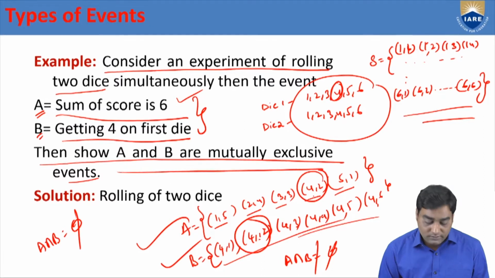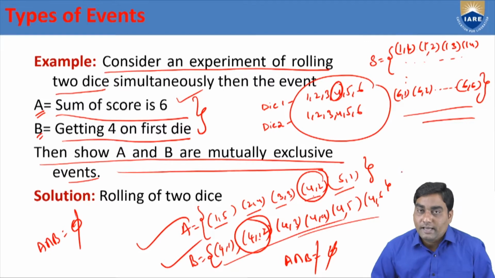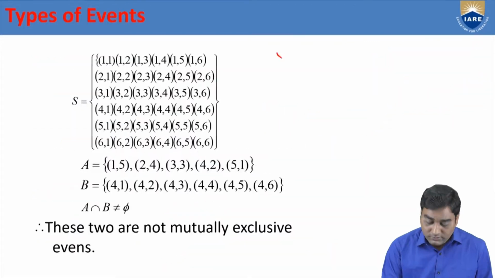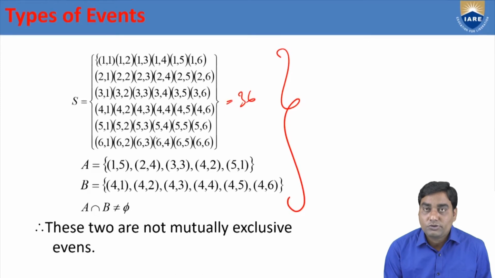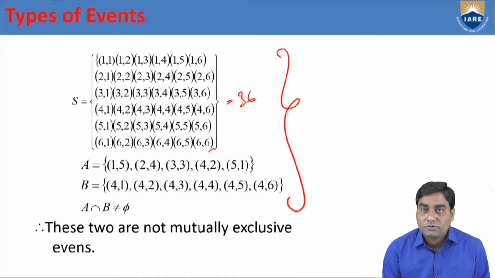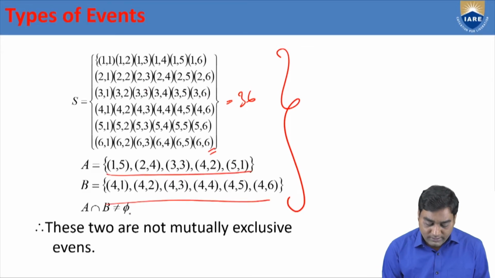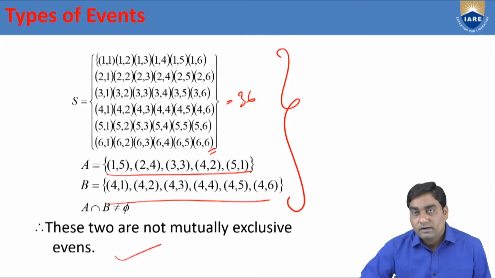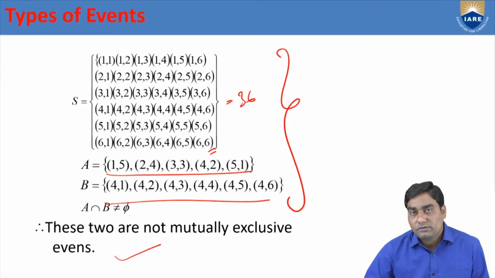So that's why here A and B are not mutually exclusive events. The description here: S equal to 36 elements totally from 1,1 to 6,6. A defined and B defined. A intersection B should not be phi. So therefore these two are not mutually exclusive events.